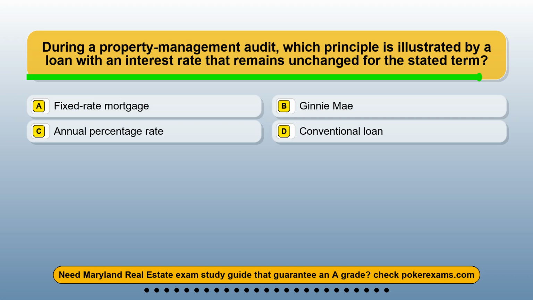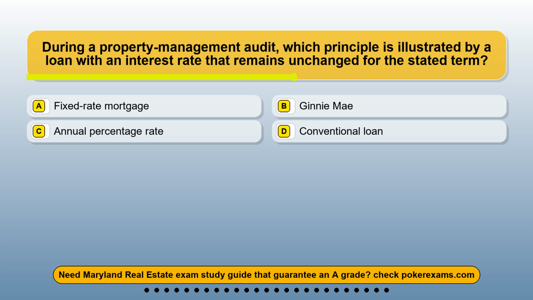Question 4. During a property management audit, which principle is illustrated by a loan with an interest rate that remains unchanged for the stated term? Option A, fixed rate mortgage. Option B, Ginnie Mae. Option C, annual percentage rate. Option D, conventional loan.